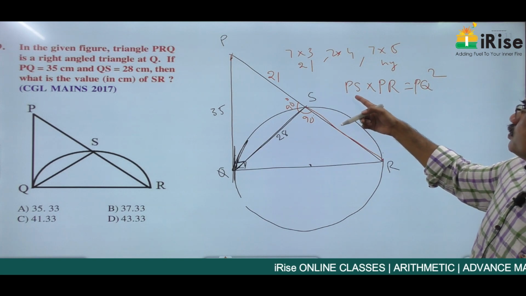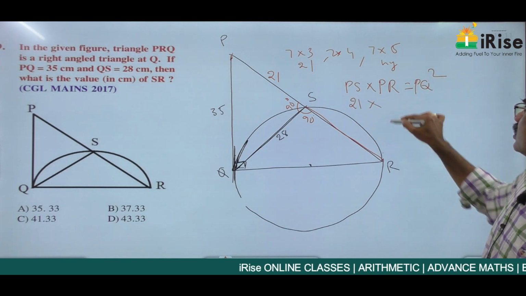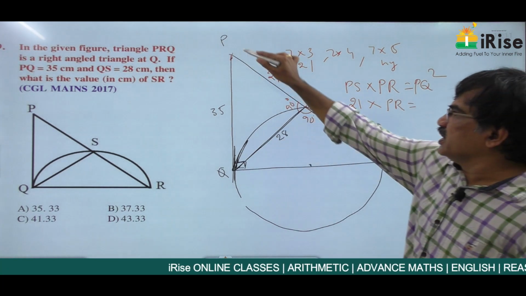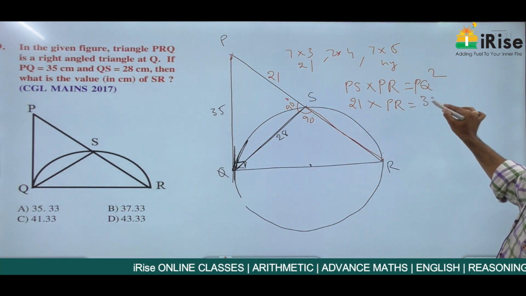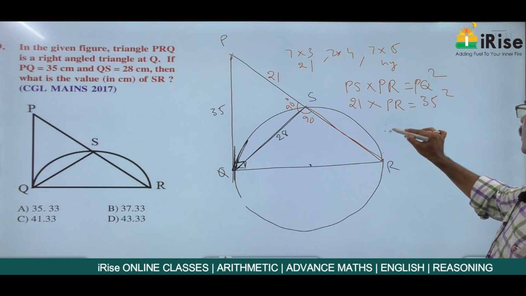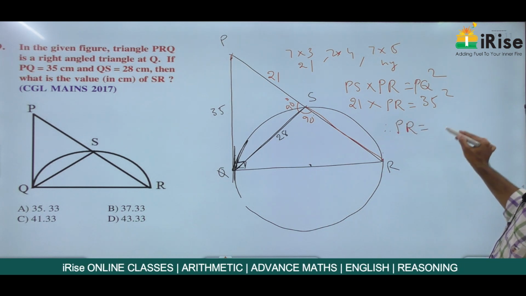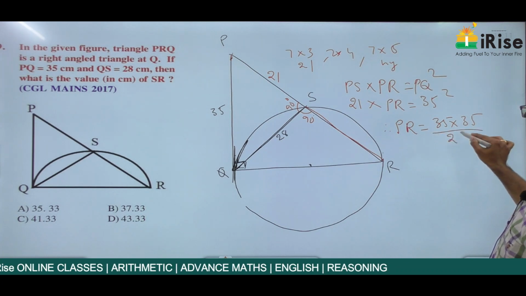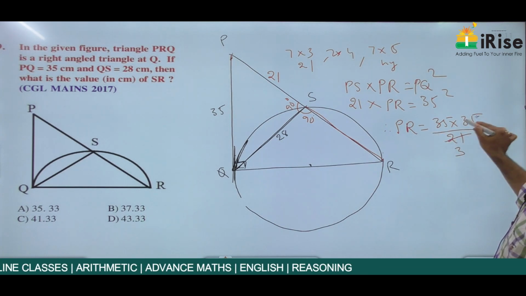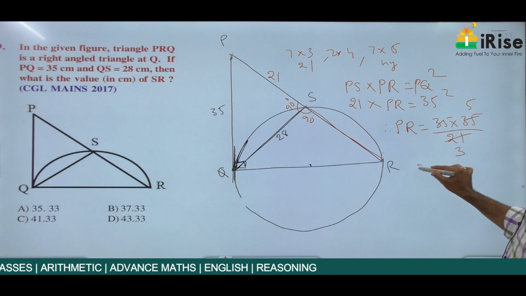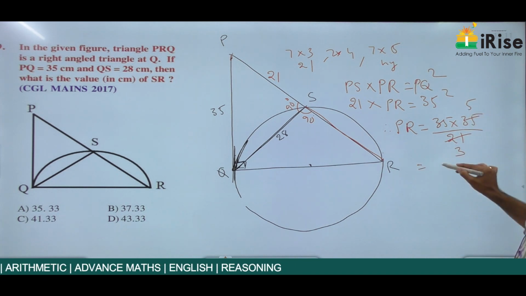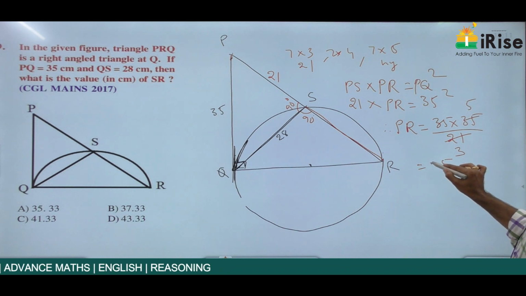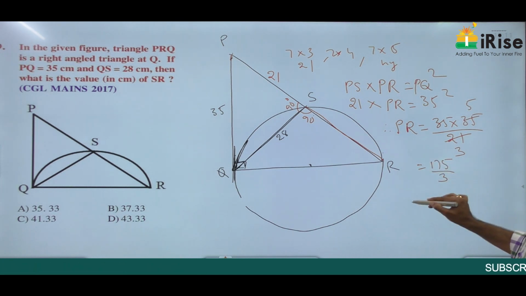What is PS? PS is nothing but 21 into PR, not known, is equal to PQ 35 square. Therefore, PR is equal to 35 into 35 by 21, 7 3s 21, 7 5s, so this is 70 by 3.